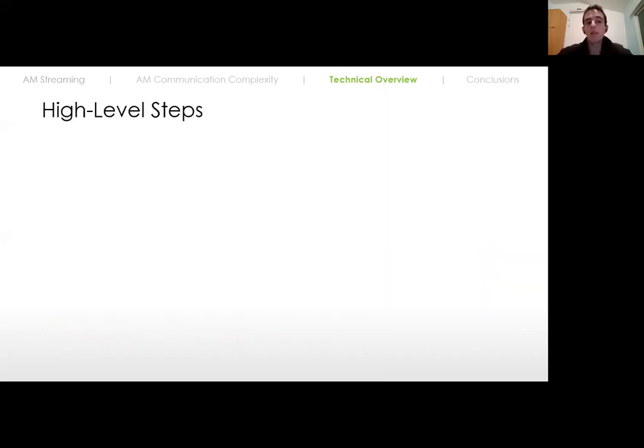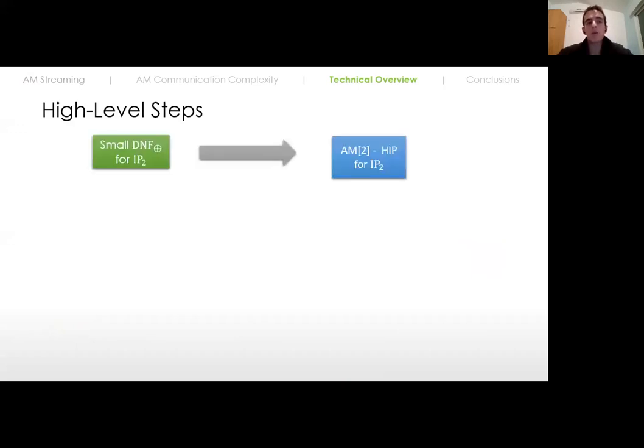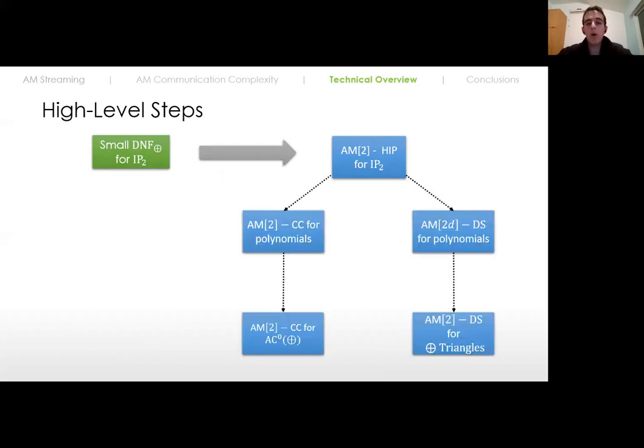So the flow of the construction of our protocols goes as follows. We start with some assumption about DNFs of parities that can approximate the inner product function. In the first step, we construct a one-round Arthur-Merlin holographic protocol that verifies inner product claims. This part is the only part in our work that directly uses the assumption about the DNFs of parities. All our other four protocols are built from the holographic protocol, and thus they use the assumption about the DNFs of parities only implicitly.